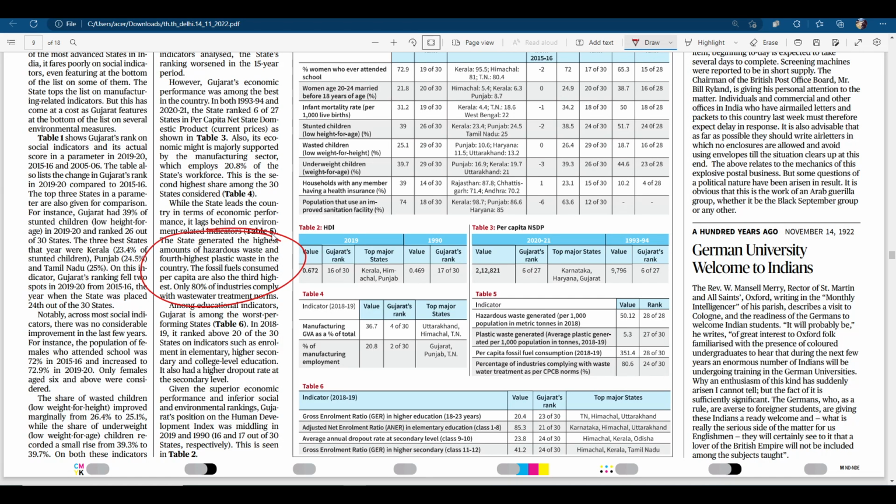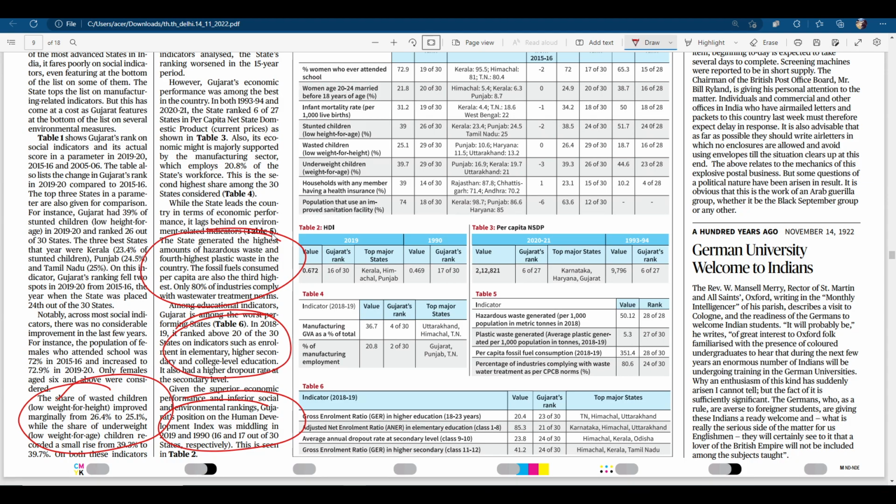Then there's this education thing, right? Human Development Index. So these things, like the share of wasted children and how many children are underweight, are not there on their political agenda. They're mostly focusing on the economic thing.